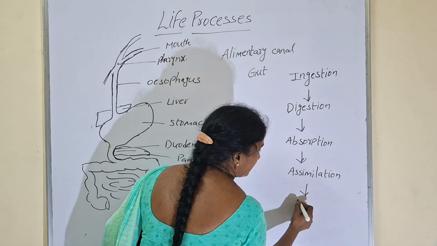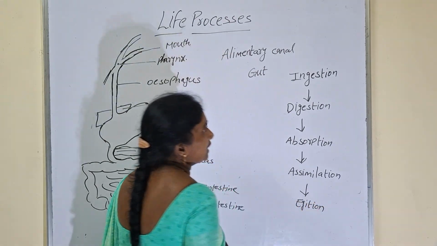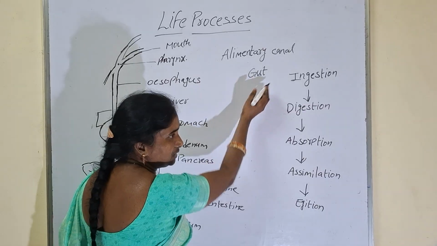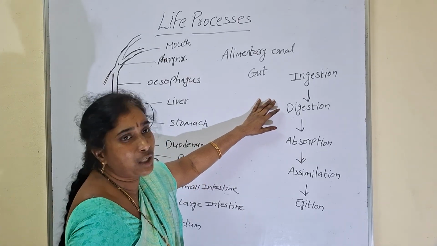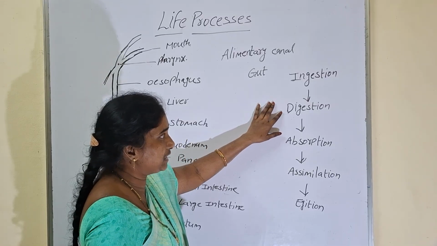Finally, undigested food will be sent out from our body. That is called digestion. Okay now, so these are the steps in digestion. First, taking food into mouth is ingestion. After ingestion, with the help of some digestive juices, a complex state of food will be converted into simpler forms. So that process is called digestion.